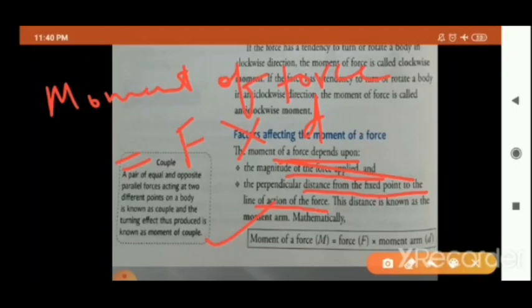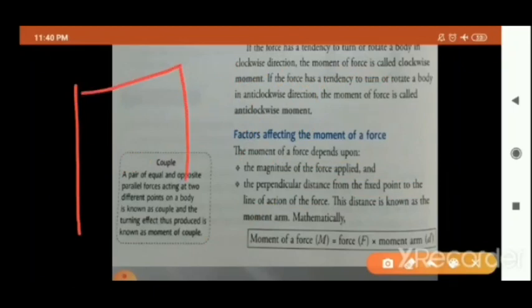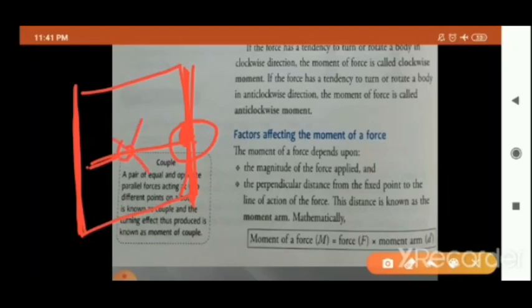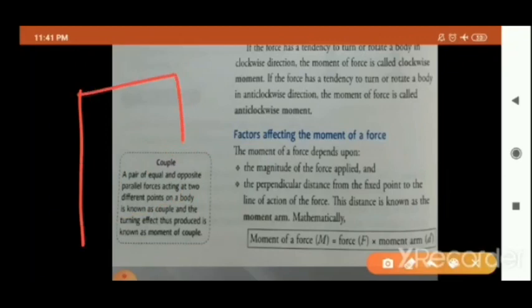Now, this I will explain to you again with the same example, that is your door. Now, children, I told you that the door is fixed at the hinge. Yes or no? And why is the handle of the door fixed at the edge, at the last edge of the door? Why does the handle lie far away from the hinge? Why is this handle not present at the center? What is the reason, children?